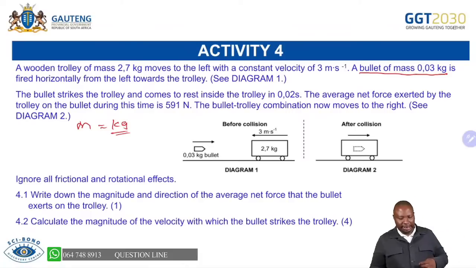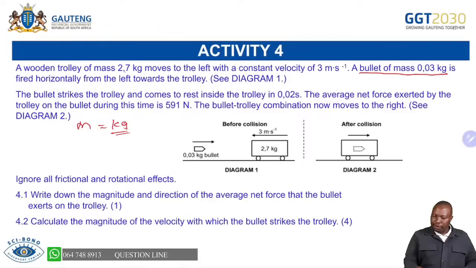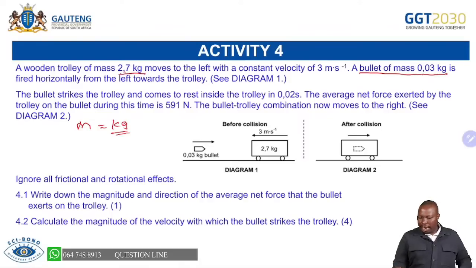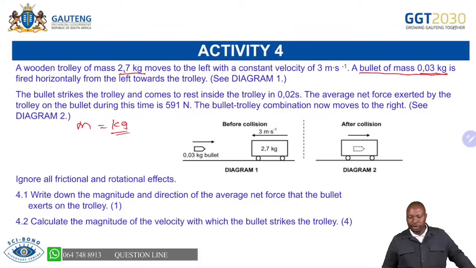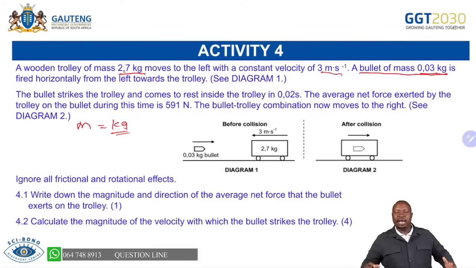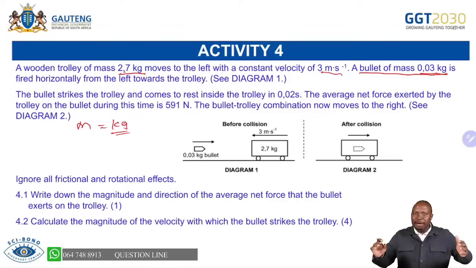But both masses, 2 kg and 0.03 kg, are in the correct SI unit. Our velocity, 3 meters per second, is correct as well. So we know that we don't have to convert first. But if your mass is given in grams, you must first convert it to kilograms.